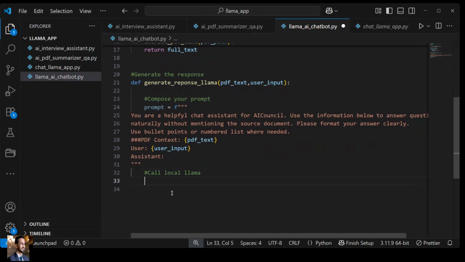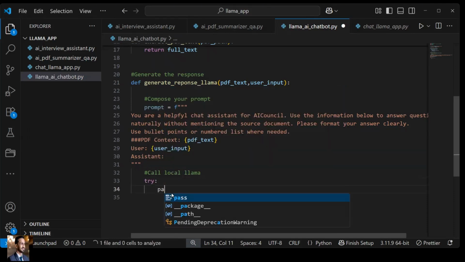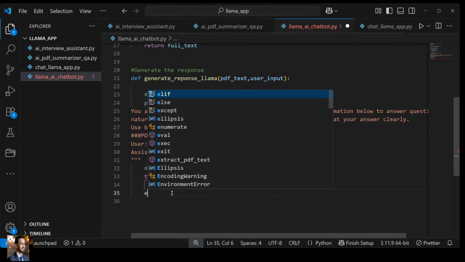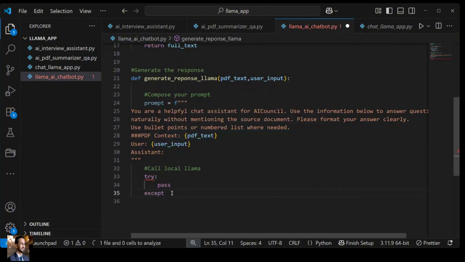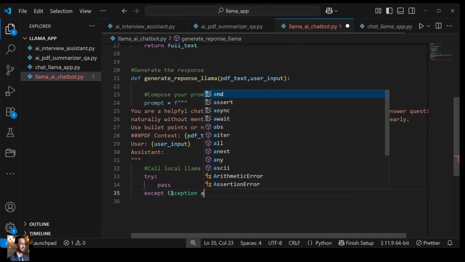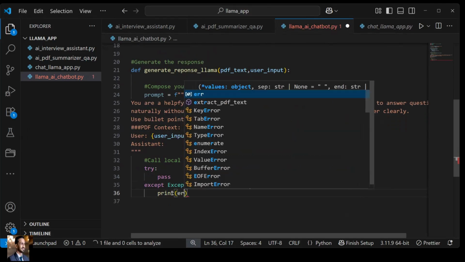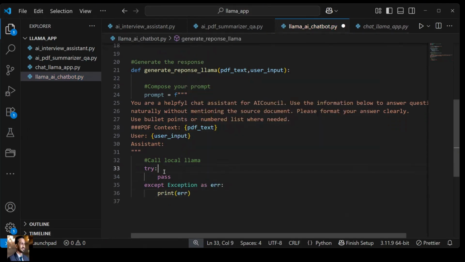All right. So for that, we will use a try and except, so that in case there is any exception, it can be handled gracefully. Except Exception as err. Just in case you get an exception, just print that exception, right? So now in the try part, what will we do?